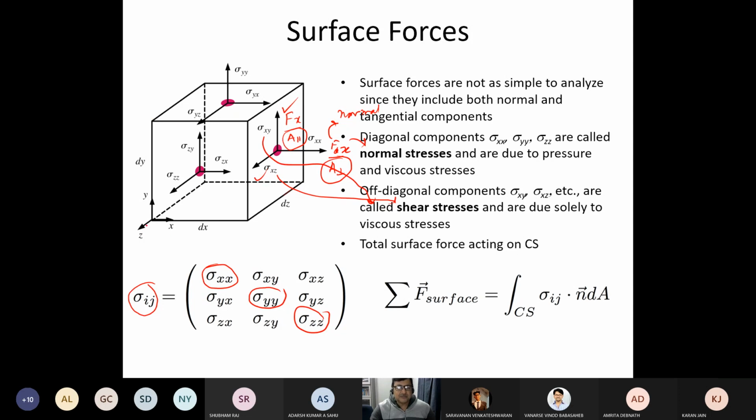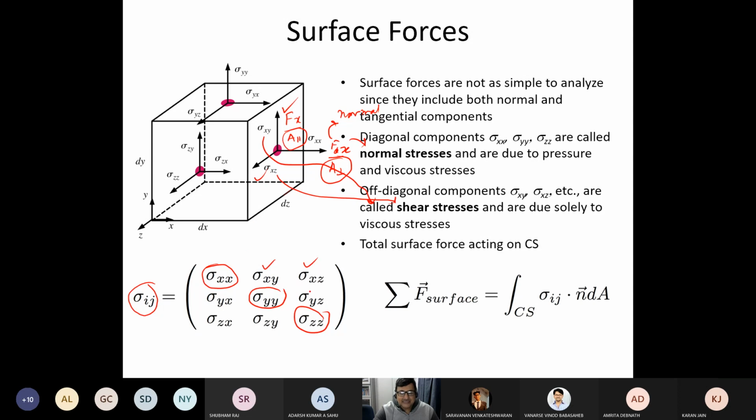It is perpendicular to the xy plane. Sigma yy is perpendicular to the xz plane. Sigma xx is perpendicular to the yz plane, right? Whereas sigma xy and sigma xz are again acting as shear on the yz plane.